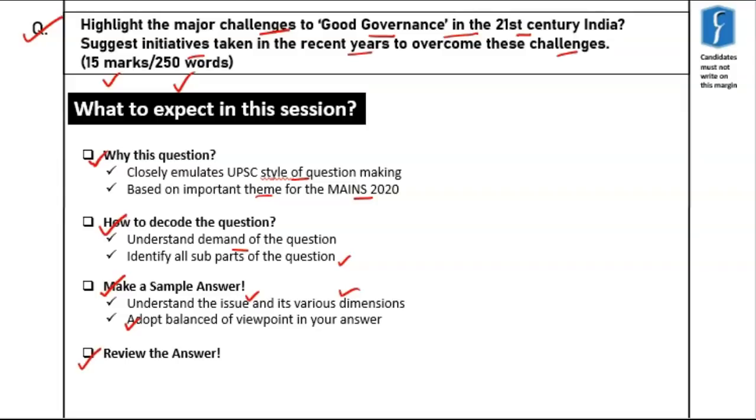Once we have discussed the answer, we shall review it based on our objective evaluation parameters, to understand if the answer fares well on these grounds and satisfies all these important parameters. Based on these four steps, let us start with our session.